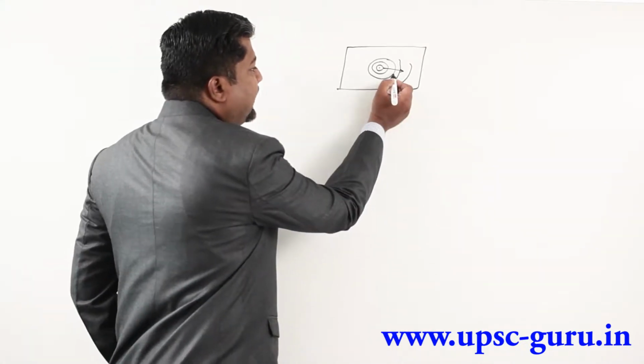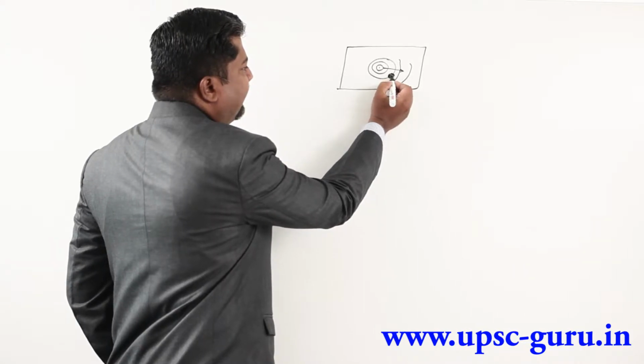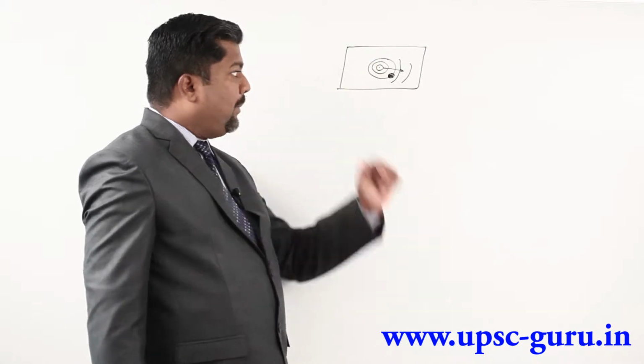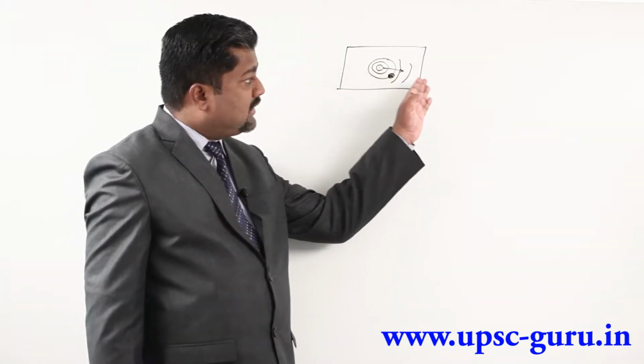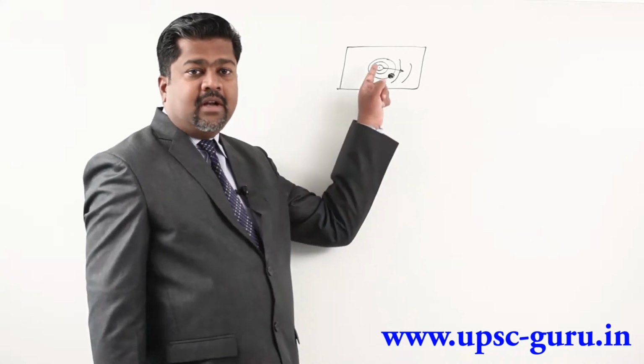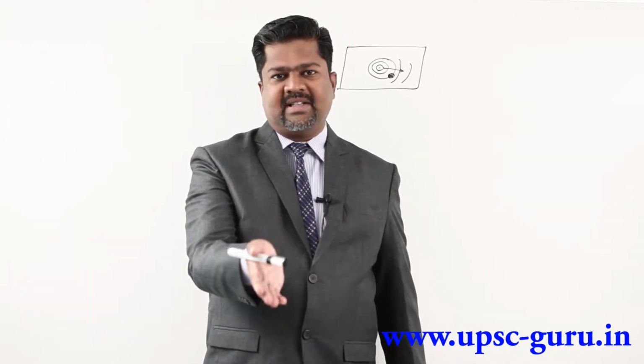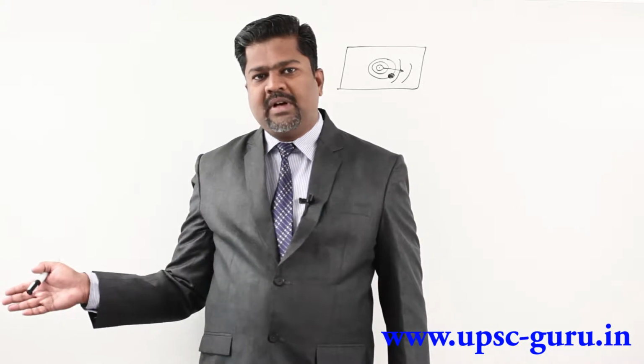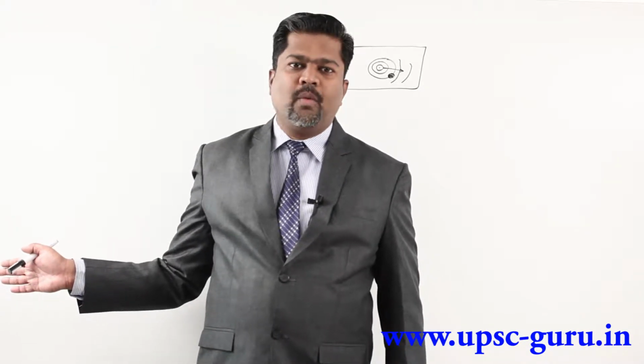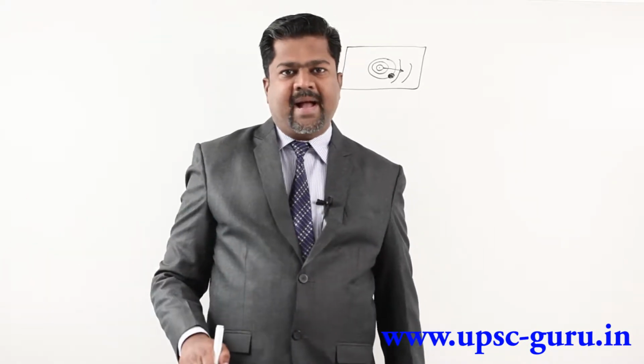You can check it out. First, place here a piece of thermocol. Say this is a piece of thermocol, and then drop the stone. If water molecules are moving in this direction, then on dropping the stone, the thermocol should move in this direction. So just by dropping the stone at the center, the thermocol which is near that center should come out of the center and go to the periphery and return back.